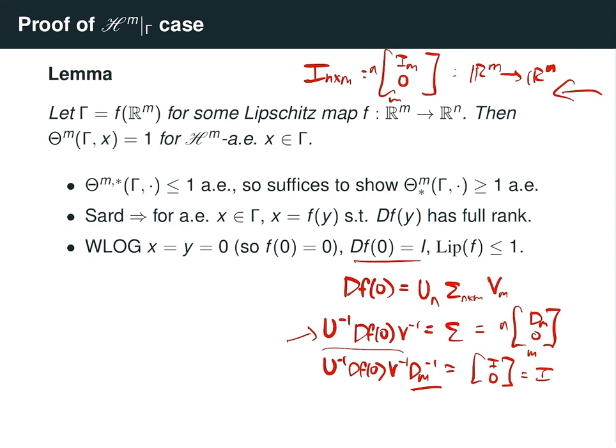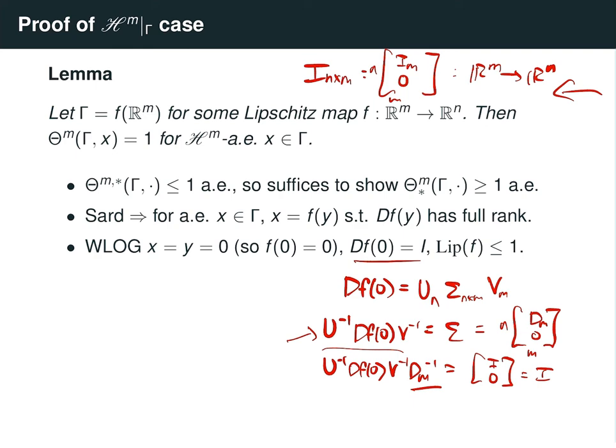But again, this is an isometry because it's an orthogonal transformation. And so it's not changing the shape of gamma. It's not changing the shape of the image of F. So thus, if I prove that the lower density of this rotated version of gamma is at least 1 at the origin, that will also imply that the lower density of the original image of F is at least 1 at the origin. And that's why I can assume without loss of generality that df at the origin is equal to this identity transformation.